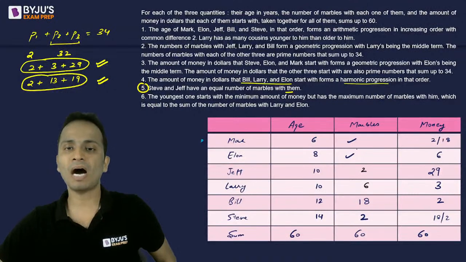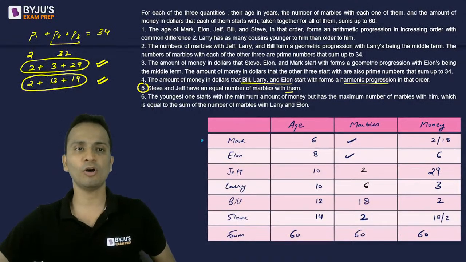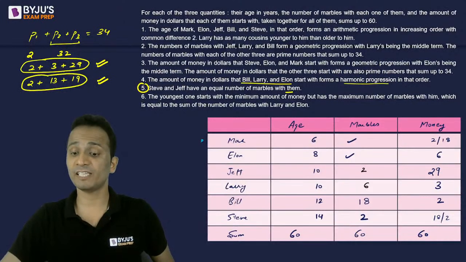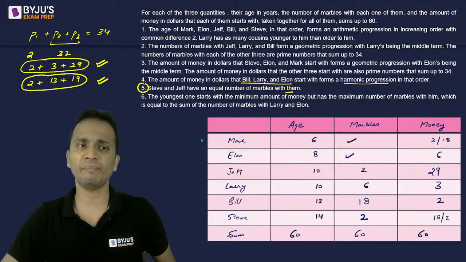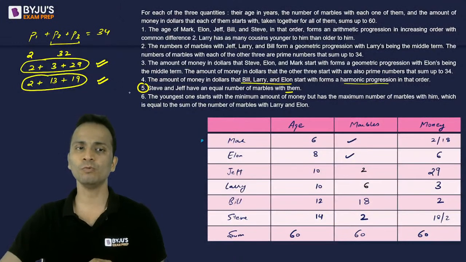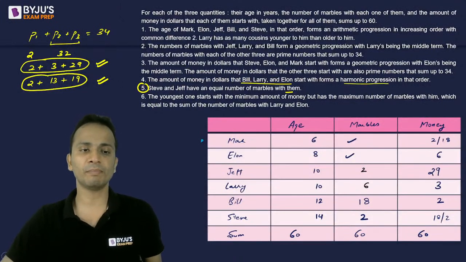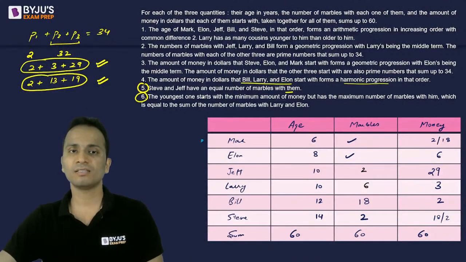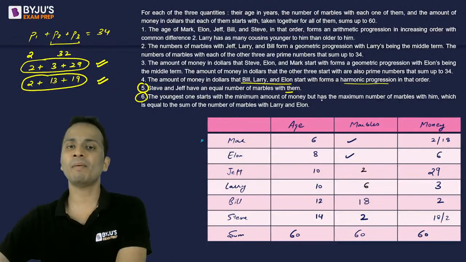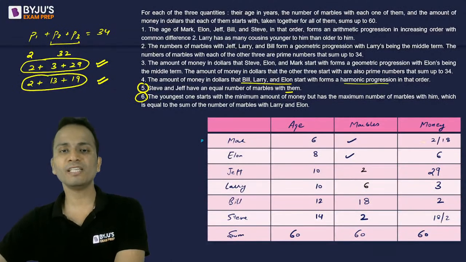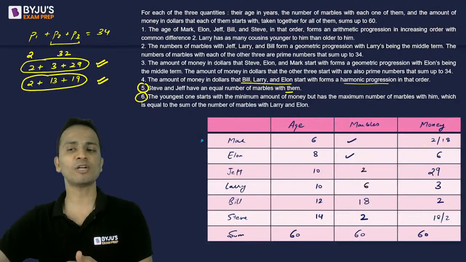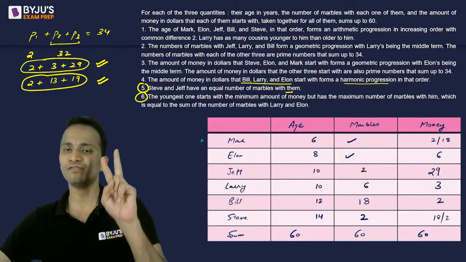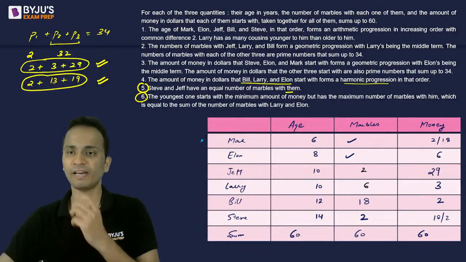Now talking about Mark and Elon. So Mark and Elon can have either 3 and 29 as the first set of prime numbers or the second set of prime numbers, 13 or 19. Again, we don't know. So for that, we'll move on to statement number 6. Who is the youngest one? Mark. The youngest one starts with the minimum amount of money. So money wise, he should have the least. So Mark should have minimum amount of money. So Mark cannot have $18. Mark will have $2.